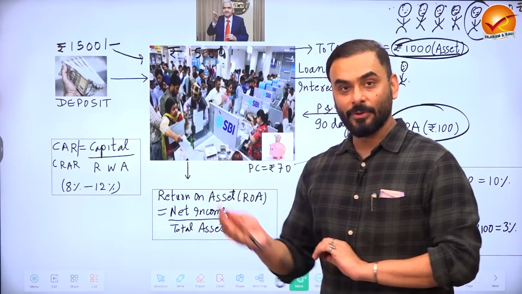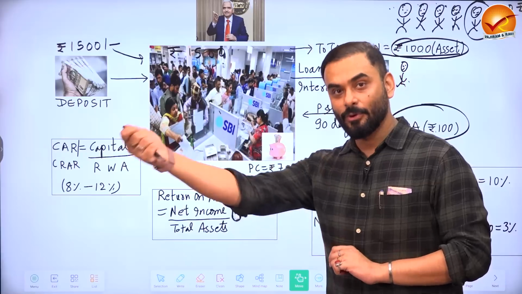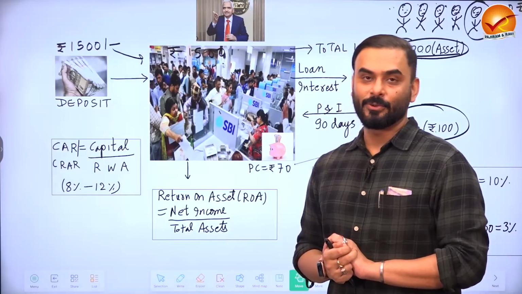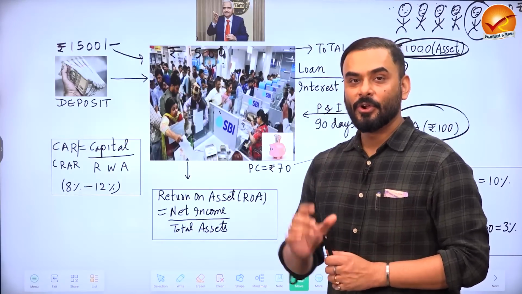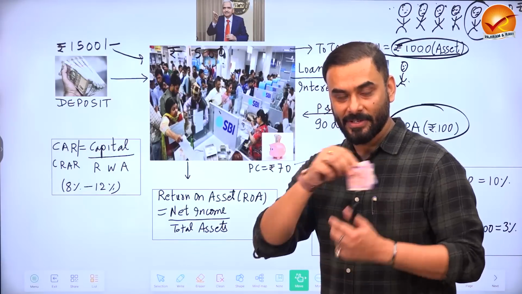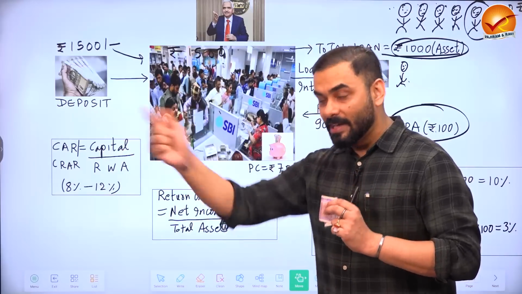Now, in future, if somebody comes to the bank and says that they want to take a loan, we will give a loan to that person. So the Reserve Bank of India asks a question: what is the ratio of the total capital that the bank has compared to the risky loans that the bank has given?